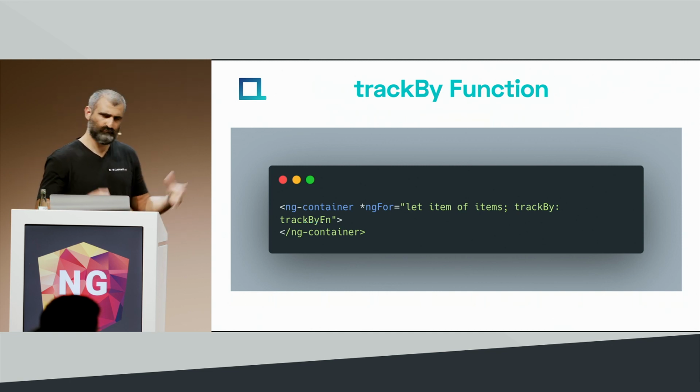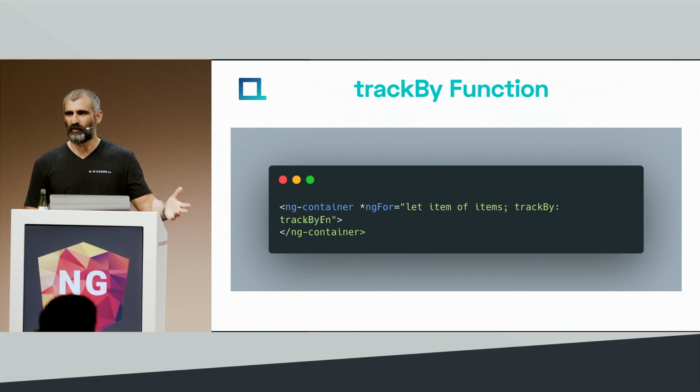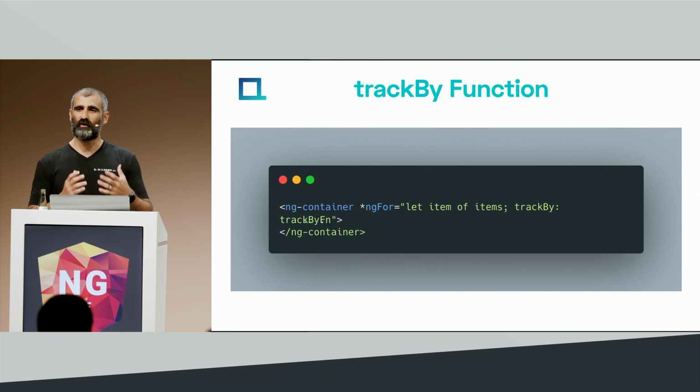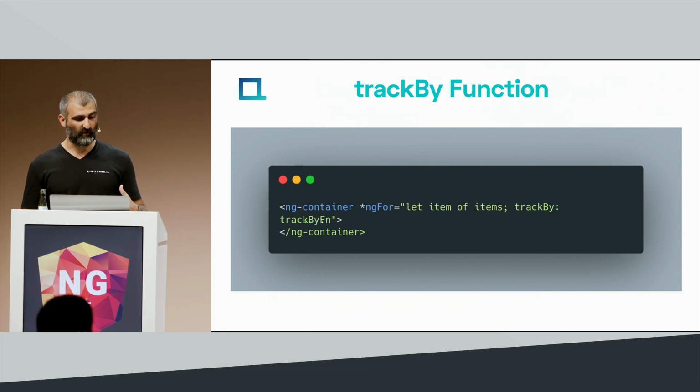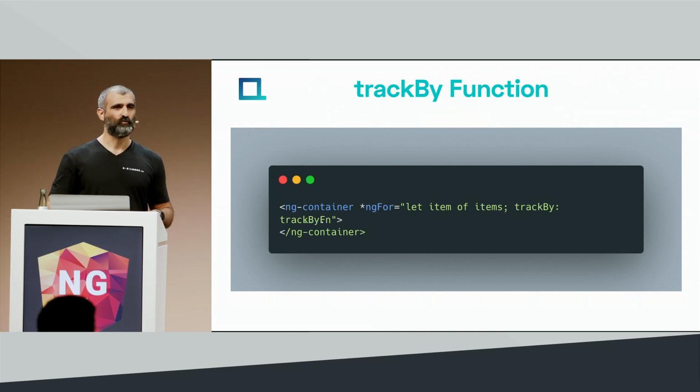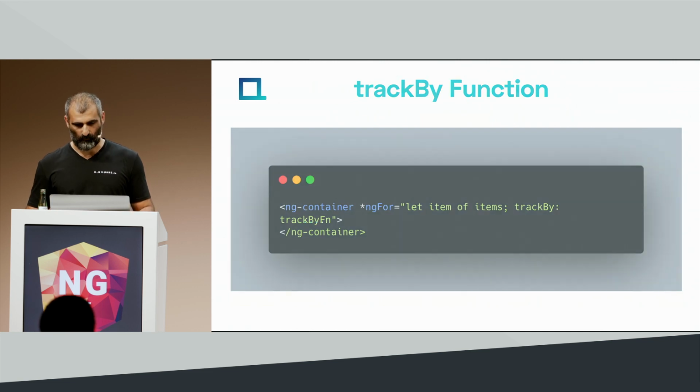If we're using ngFor, OK, we can use the trackBy function, right? And here, this is a magic that I want to explain. What's happening under the hood, how Angular actually knows what's changed and what not, and how Angular helps us use this abstraction to be way faster on the DOM.